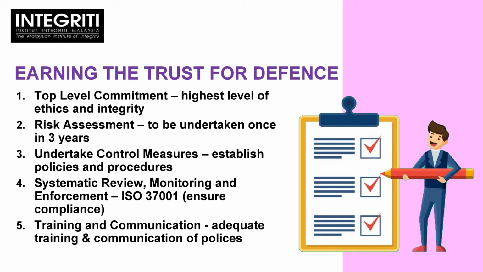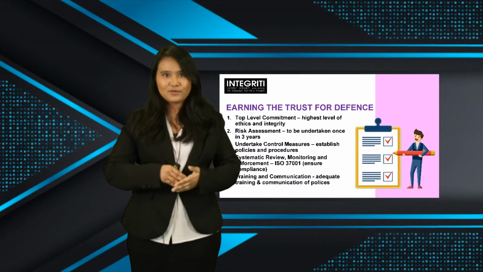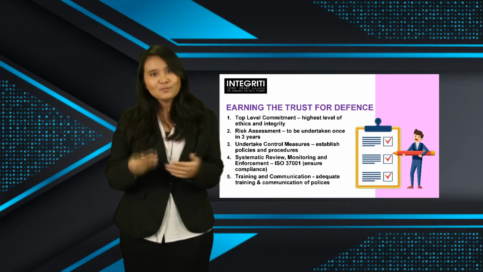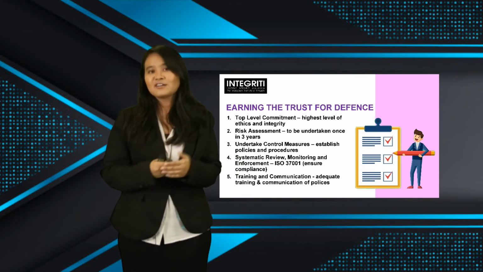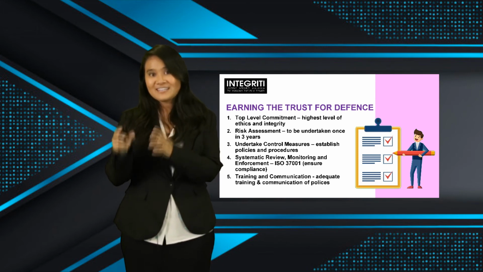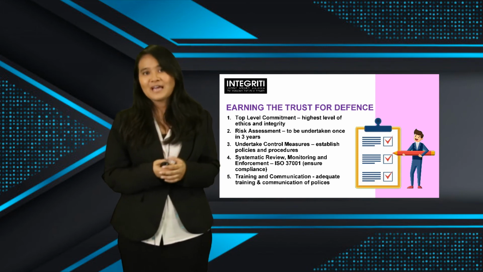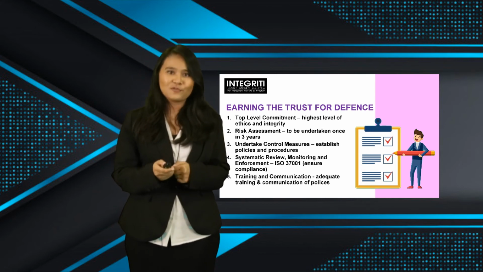Things like you could have requested third-party auditors to come into your company and create an assurance of compliance by getting probably ISO 37001. And then there's also T, training and communication, ensuring that there is adequate training to the employees of your commercial organization and communication of policies to your third parties. For example, if you get into a contract with a subcon, you have to make sure that you communicate your anti-corruption policies to them to ensure that they, as associated persons, will not be acting on the misconducts that I have explained before this.